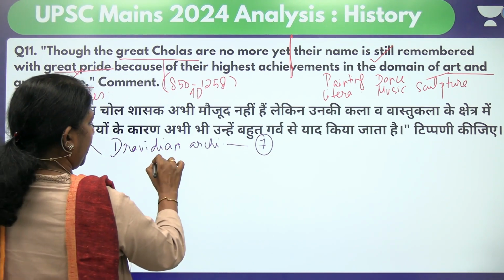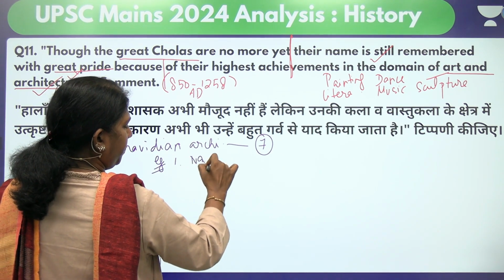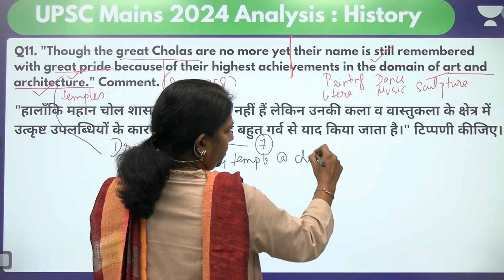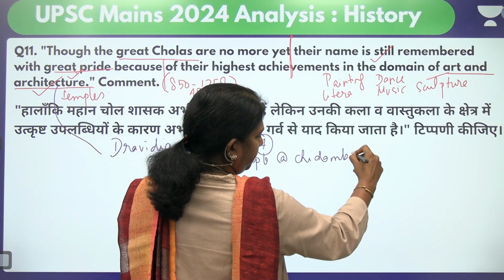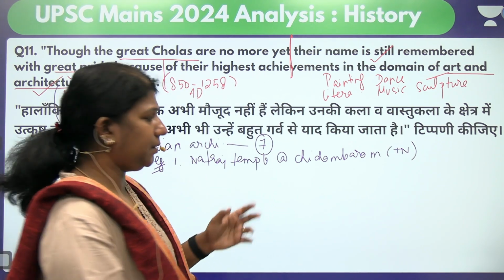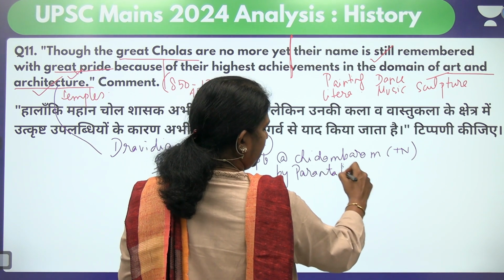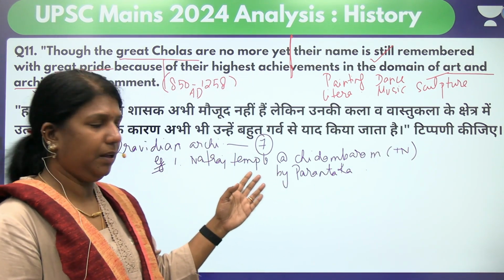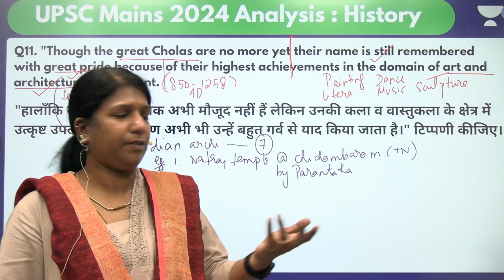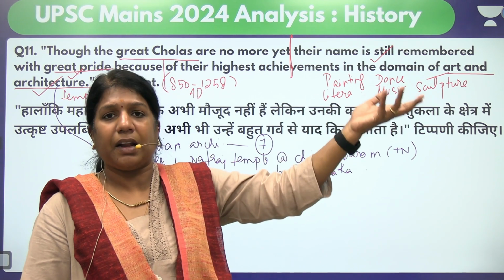So the best example of the Dravidian temple, number 1, we can talk about Parantaka's temple called the Natraj temple at Chidambaram. Chidambaram is a place in Tamil Nadu. So the Natraj temple at Chidambaram, built by Parantaka Chola. You can add the ruler. It was by Parantaka, so you can give that example. It's a great temple where Natraj, Shiva in a dancing form, the Ardhanari, that form. This Natraj, you can link it with what? With sculpture.